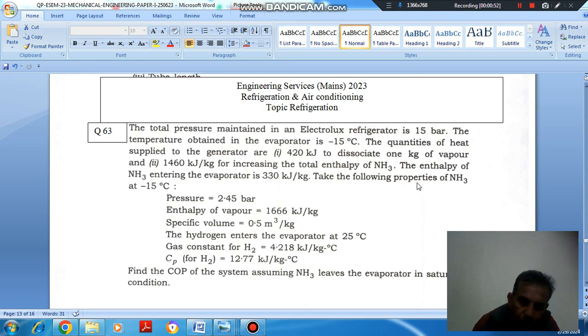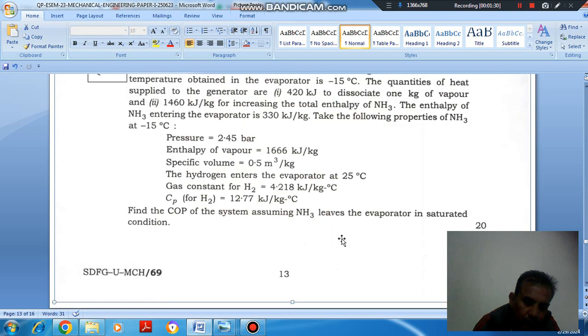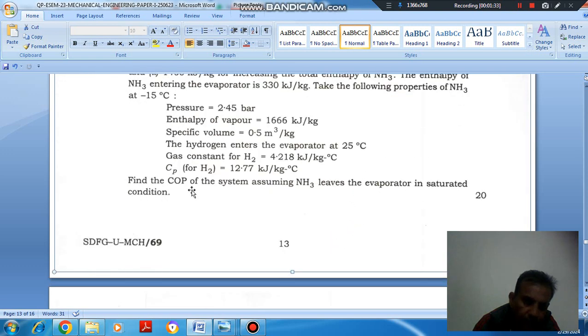Take the following properties of NH3 at minus 15 degrees Celsius: pressure 2.45 bar, enthalpy of vapor 1666 kilojoule per kilogram, specific volume 0.5 meter cube per kilogram. Hydrogen enters at the evaporator at 45 degrees Celsius, gas constant for H2 4.218 kilojoule per kilogram per degree Celsius, Cp for H2 12.77 kilojoule per kilogram per degree Celsius. Find the COP of the system assuming NH3 leaves the evaporator in saturated condition.